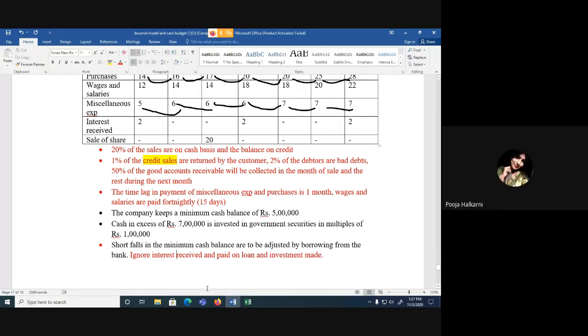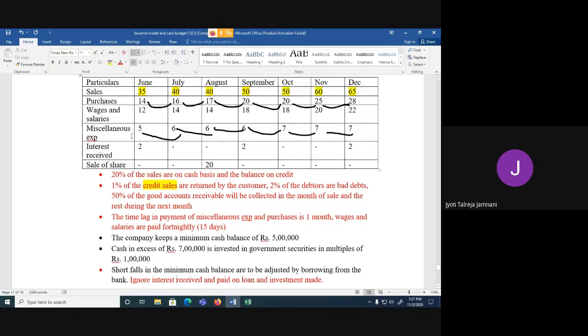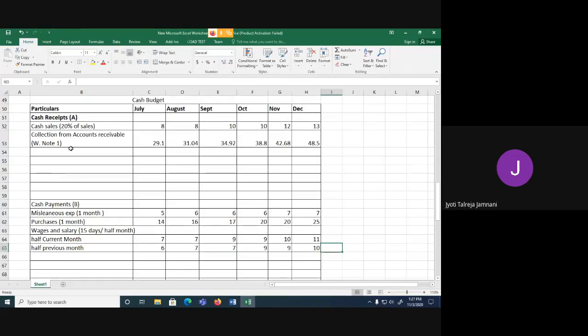No, ma'am. So we'll take this interest receipt. It is in June month, September and December, 2 lakh each month. June we are not preparing, but September, December we have. So when you receive, we write it on the receipt side. So interest receipt.